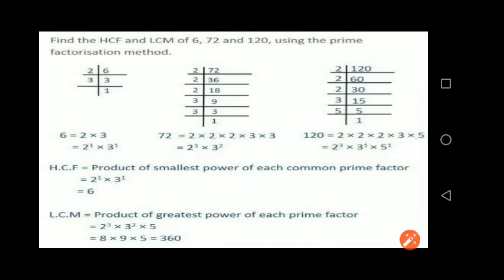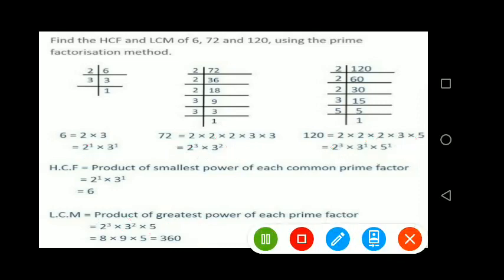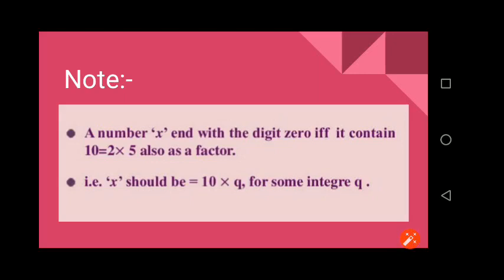Understood how to find out? Once again, first you have to find out what? Yes, prime factorization. And then for HCF, what do you have to choose? Smallest power of each common prime factor. And for LCM, greatest power of each prime factor. Very good. Okay, moving towards the next topic.